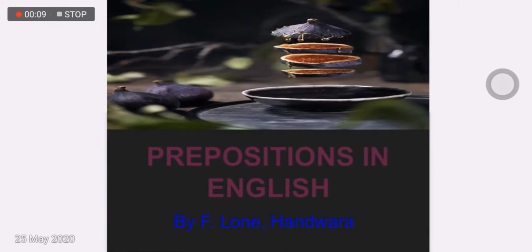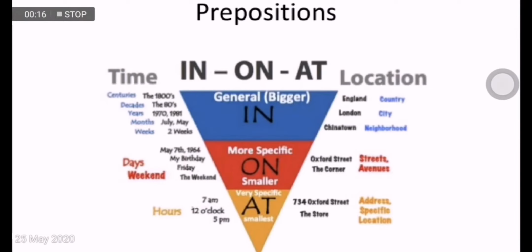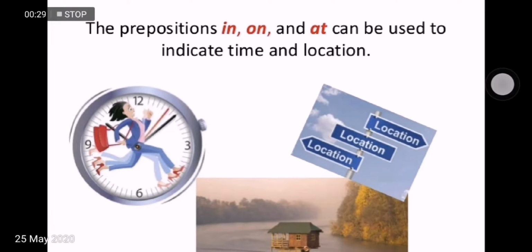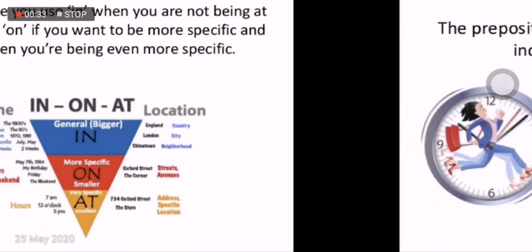And today we have prepositions in English, but we have just three prepositions: in, on, and at, because they are very basic and we use them frequently for locations and time. The prepositions in, on, and at can be used to indicate time and location.